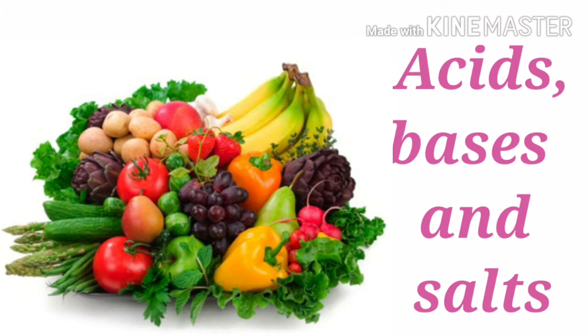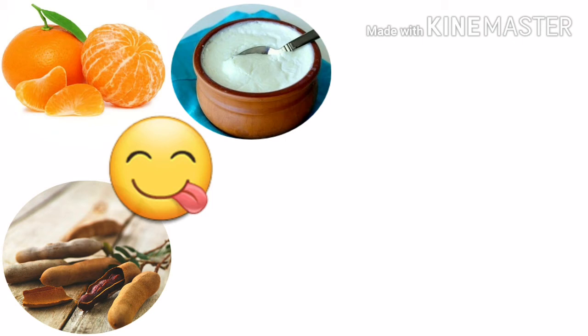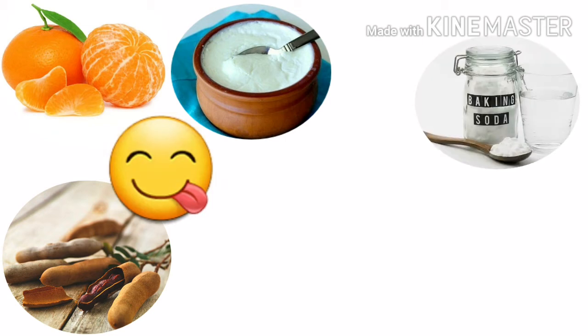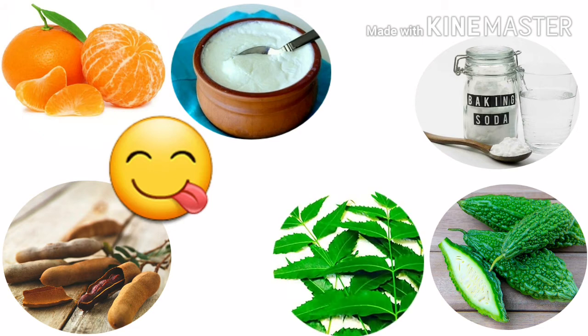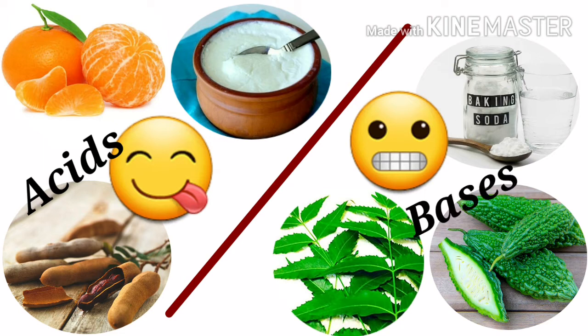Today we will learn acid, base and salt. Dear students, in our daily life we come across a number of food items. These food items can be sorted on the basis of their taste. Some food items like orange, tamarind and curd taste sour. Some food items like baking soda, bitter gourd and neem leaves taste bitter, and other food items are sweet or salty. Food items that taste sour contain acid in them, whereas those which taste bitter contain base in them.